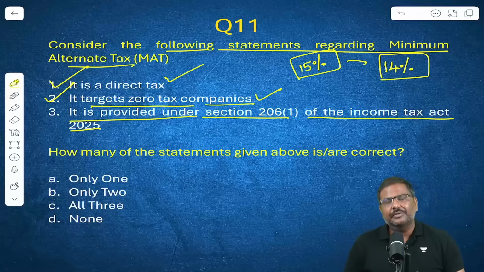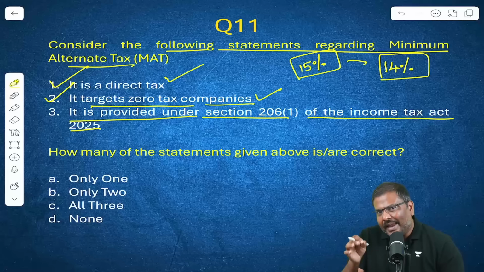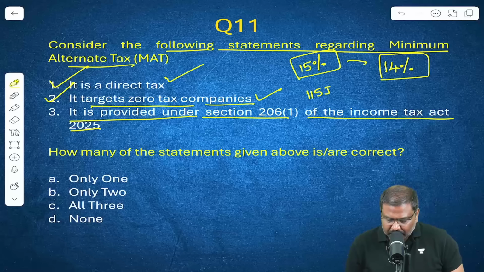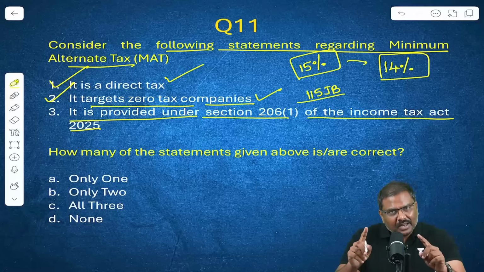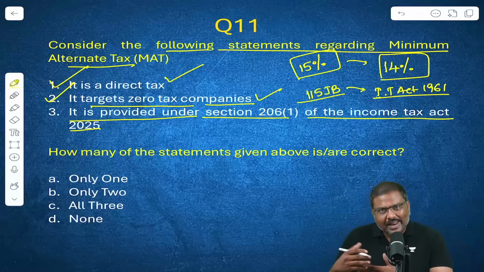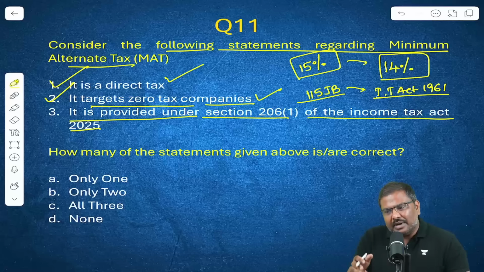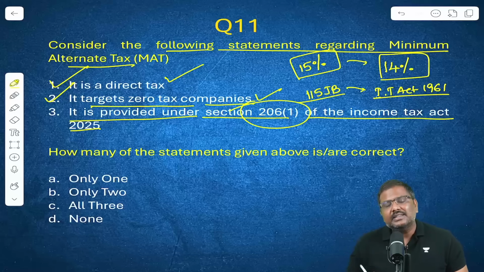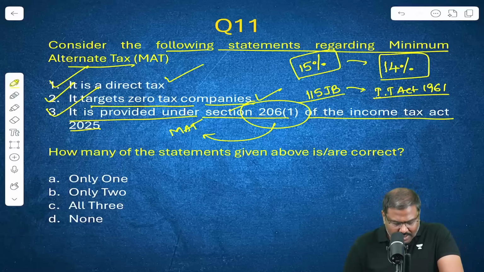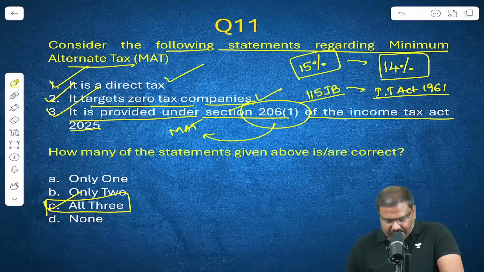Now listen to me carefully. A lot of you will simply say incorrect because you have memorized section 115JB. This particular section is from the Income Tax Act of 1961. But the government of India very recently has introduced Income Tax Act of 2025. And the section 206 of Income Tax Act of 2025 provides for minimum alternate tax. So third statement is also true. Right option for the question will be option C.